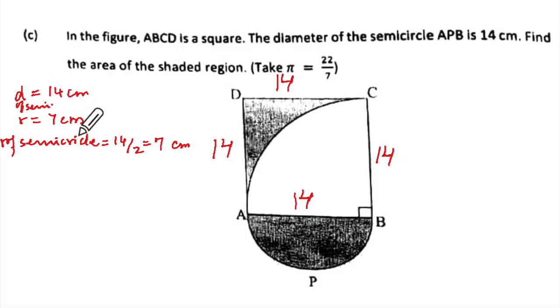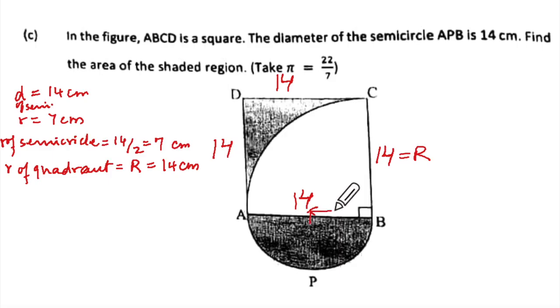Now radius of quadrant. What is the radius of quadrant? Let us call that as big R. That will be equal to 14 centimeter, agreed? Yes. So this is your big R, and the small r will be from here to here, 7 centimeter.